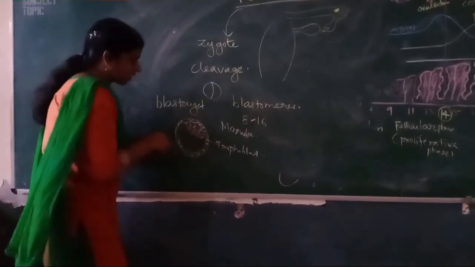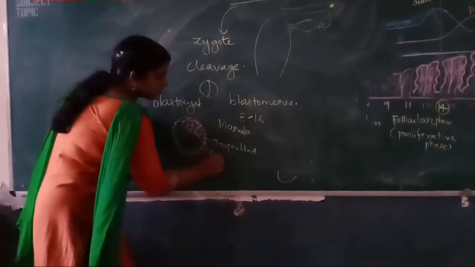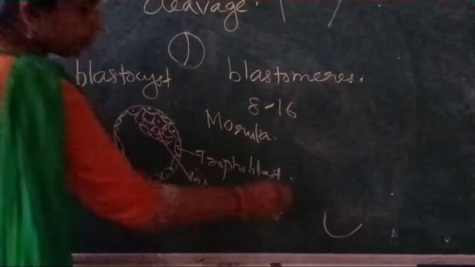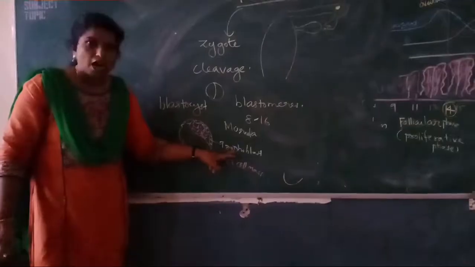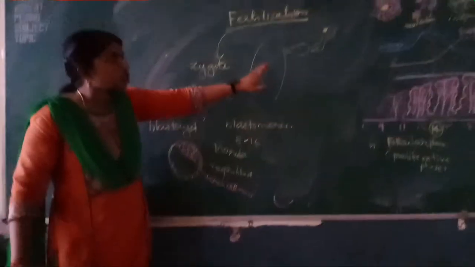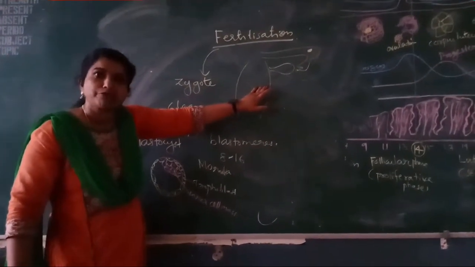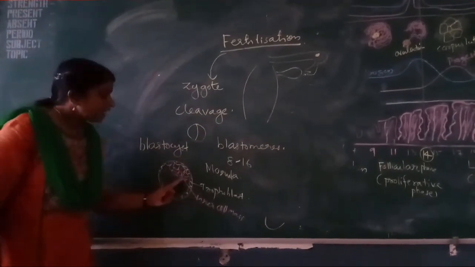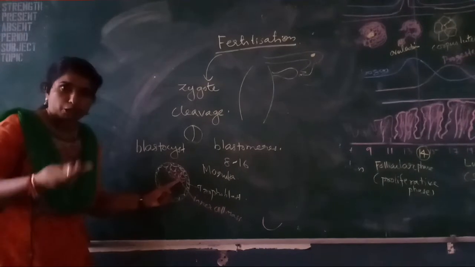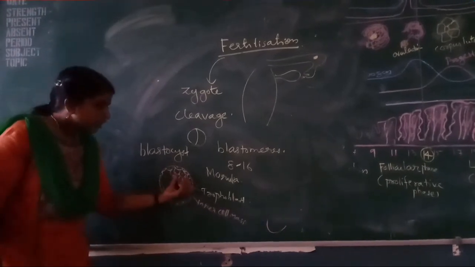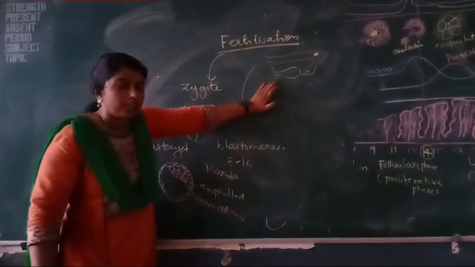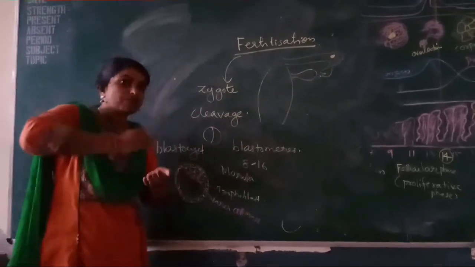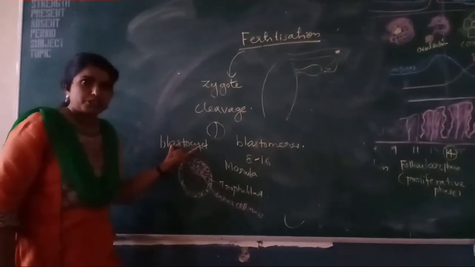This part is known as the inner cell mass. Okay. This trophoblast gets attached to the endometrium of the uterus, and this inner cell mass develops into the embryo. So this trophoblast is attached here, and the uterine cells now divide and completely cover the blastocyst.